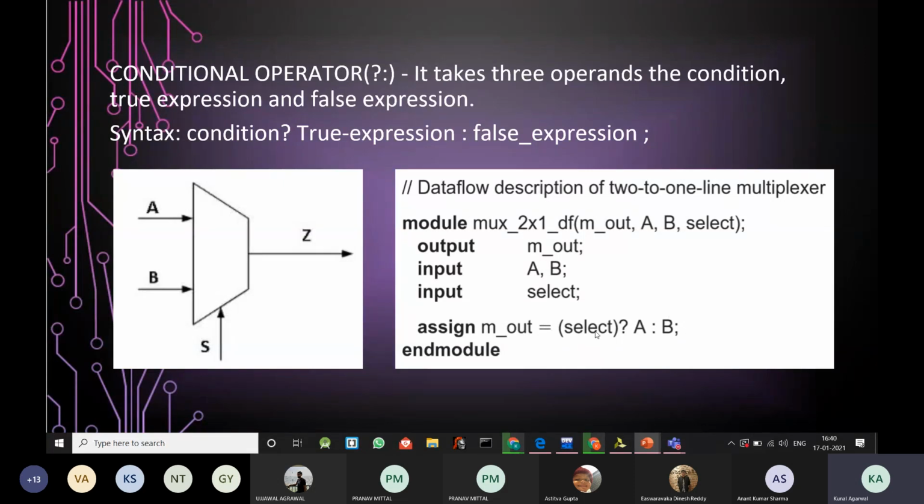If it is true, that means its value is 1, the true expression, which is a, will be executed. So M out will be assigned a value equal to a. And if the condition, that is the select value, is equal to 0, it is logically false, then the false expression will be executed, which means that M out will have the value equal to b. And then we will use the final keyword, which is endmodule, to complete the Verilog code.